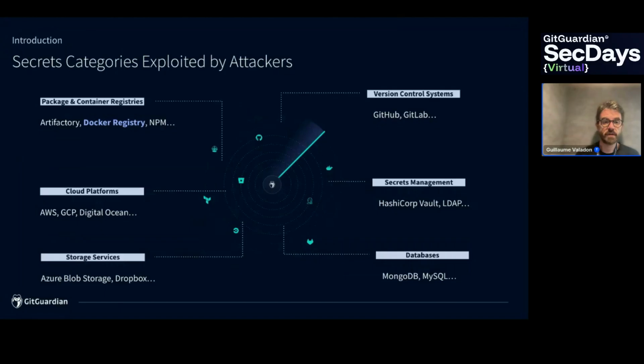But not only: attackers also look for secrets for storage services, AWS S3 buckets, databases, and cloud platforms, to directly go after your infrastructure and create a virtual machine. And as GitGuardian has been doing for years, attackers also look for VCS tokens, GitHub, GitLab, Bitbucket, in order to get source code and to get more secrets.